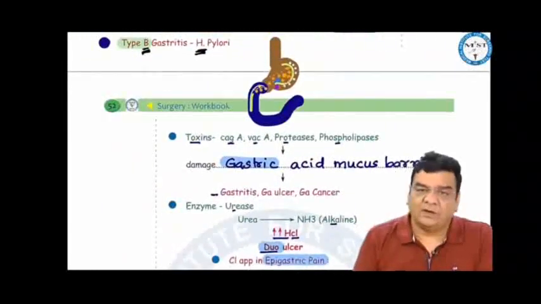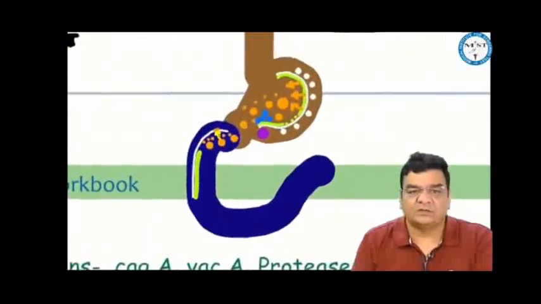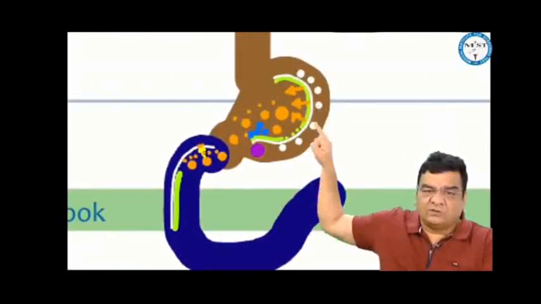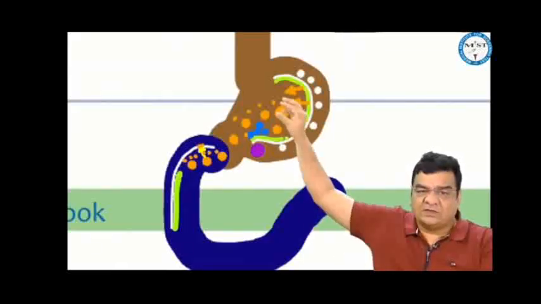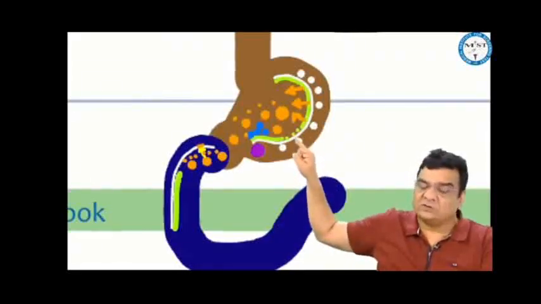B gastritis, B is for bacteria, so Helicobacter pylori. This may be responsible for gastric and duodenal problems. The gastric problems are related to disruption of the mucous barrier. H. pylori produces some toxins which can damage the mucous barrier, and if the mucous barrier is damaged, acid in the stomach will come in contact with the stomach mucosa and cause gastritis, gastric ulcer, or even gastric cancer.